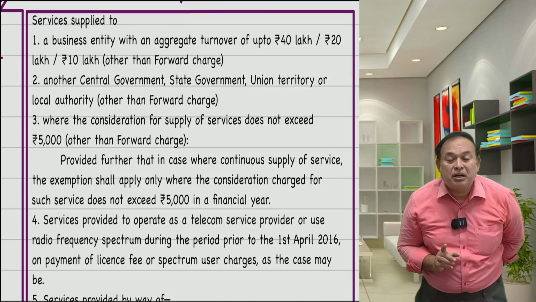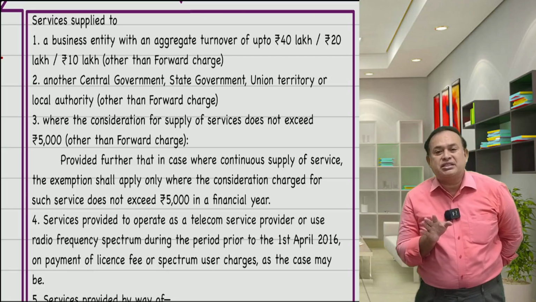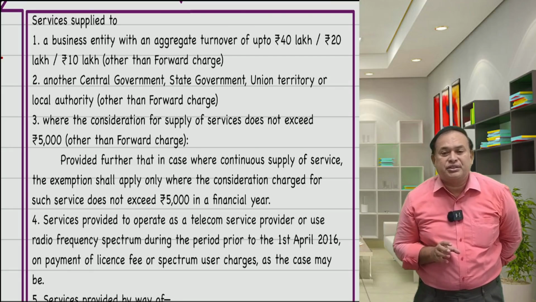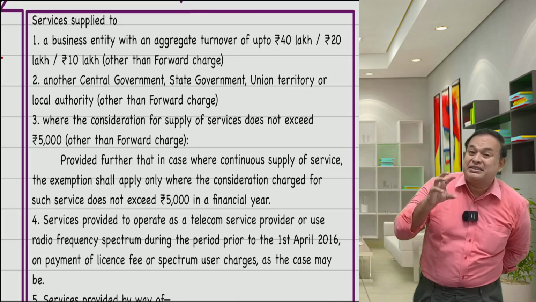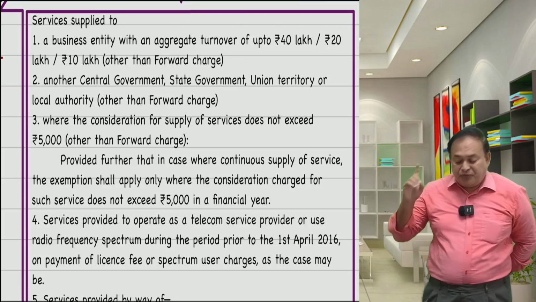Specifically exempted by way of notification, then no GST, no forward charge, no reverse charge. What are those specified exemptions? They are as follows. Now, first and foremost,